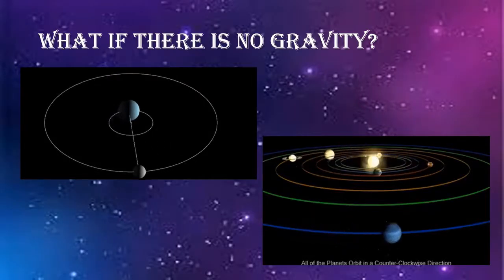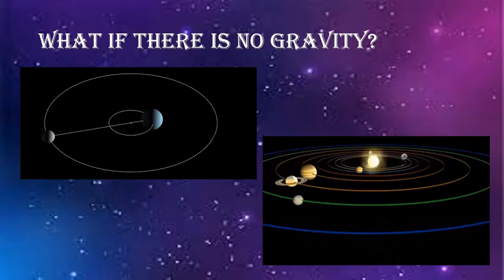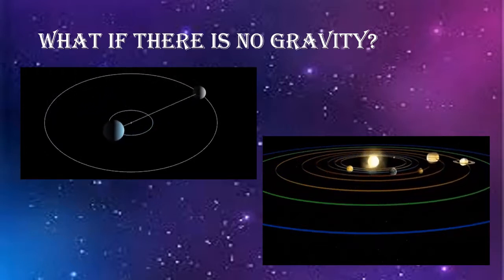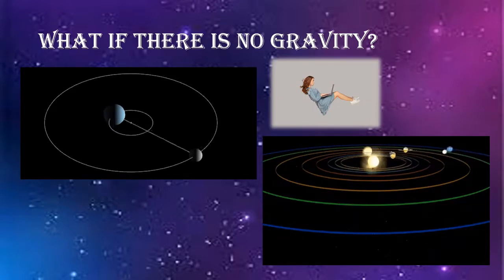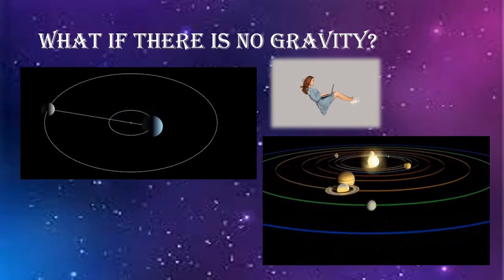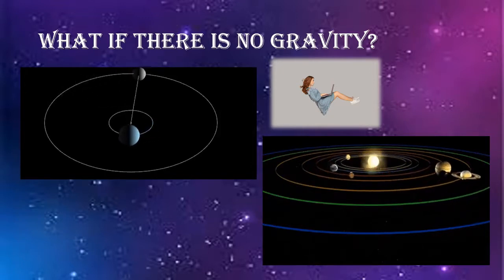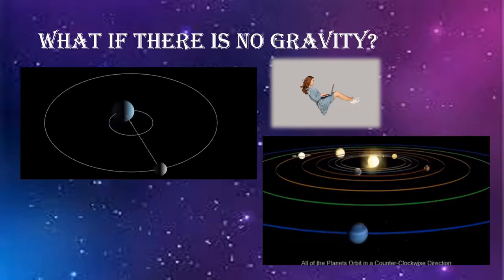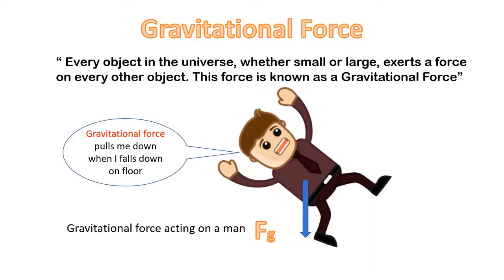So, what if there is no gravity? You are right. Humans and other objects will become weightless without gravity. If we have no gravity force, the atmosphere would disappear into space, the Moon would collide with the Earth, the Earth would stop rotating, we would all feel weightless, and the Earth would collide with the Sun. Do you know that every object in the universe, whether small or large, exerts a force on every other object? This force is known as gravitational force.